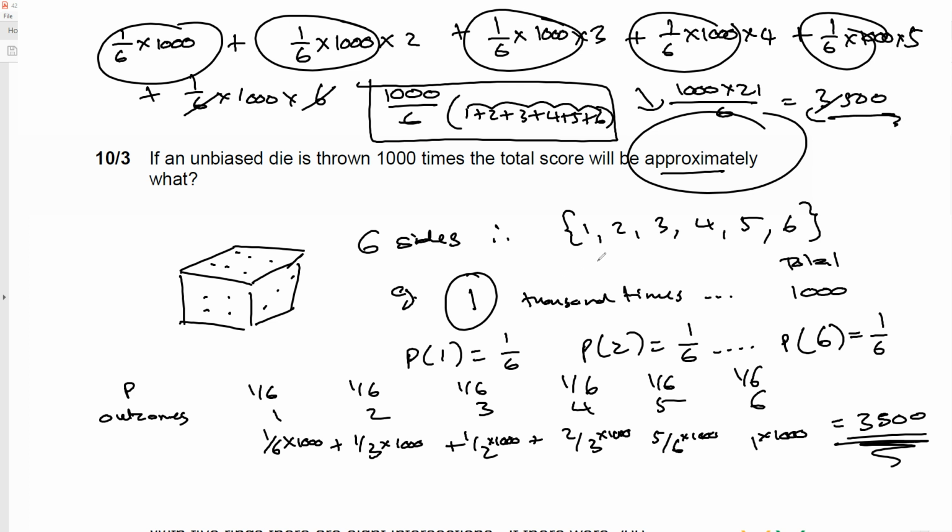All right, so there's two possibilities of getting it. This one I factorized out that 1,000. That's when you have added it manually, done a table. This one I've done just looking at each component and adding it separately. This is known as the expected value of this event. The expected value is whenever you take the probability and you multiply it by the total outcomes, or by the observed outcomes. So we multiply each of those, and when we add it up, we get what is known as the expected value. It's almost like the average score that you would get for that period.